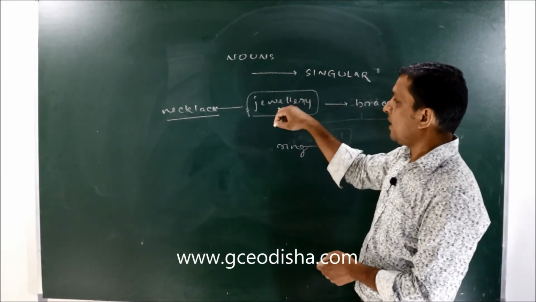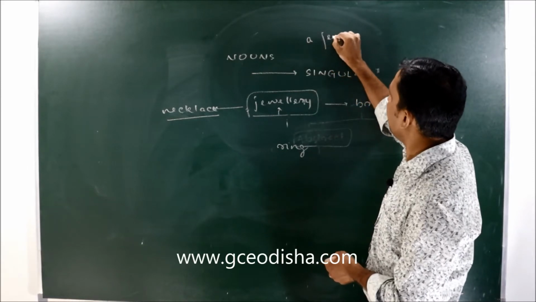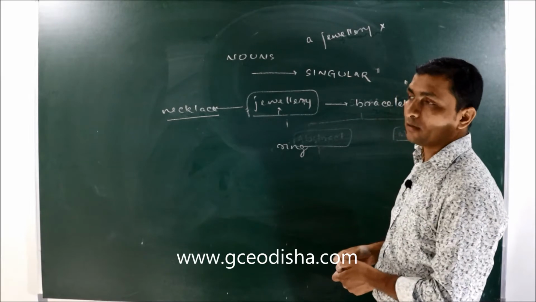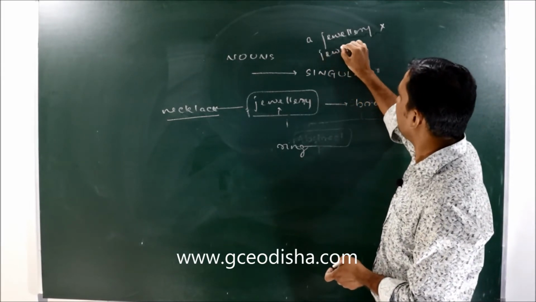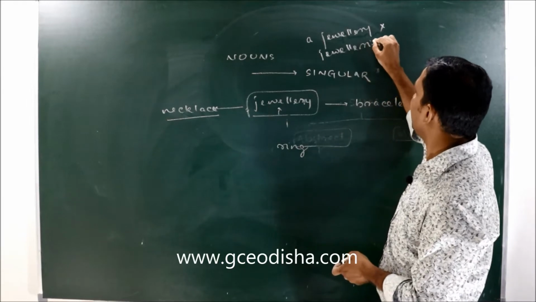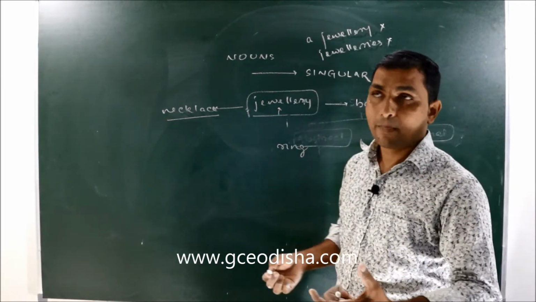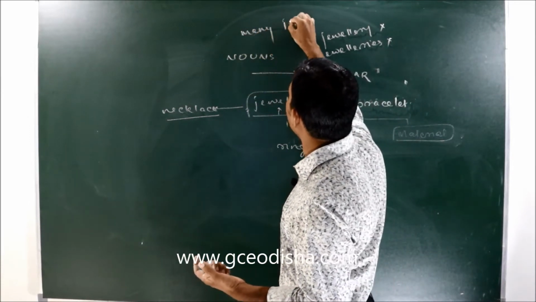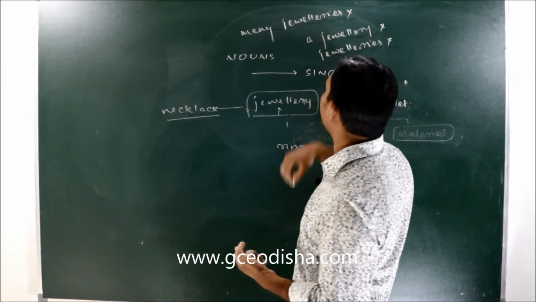Okay, so as it is uncountable, we cannot write a jewelry. It is incorrect. Even we cannot make it plural from jewelry to jewelries. Even it is incorrect. If I say many jewelry, if I say many jewelries, even it is incorrect.